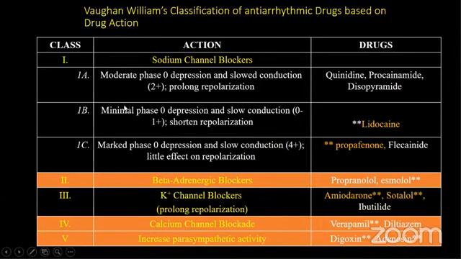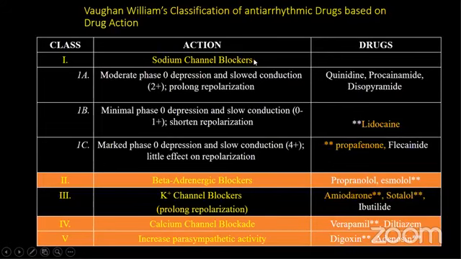This is the Vaughan-Williams classification of antiarrhythmic drugs. This is a very difficult classification, but some drugs, especially in class 1, lignocaine, propafenone, these are available in our market in Bangladesh. So at least you should remember the names of these drugs, some common indications, some side effects, and some pharmacokinetics of this medication.